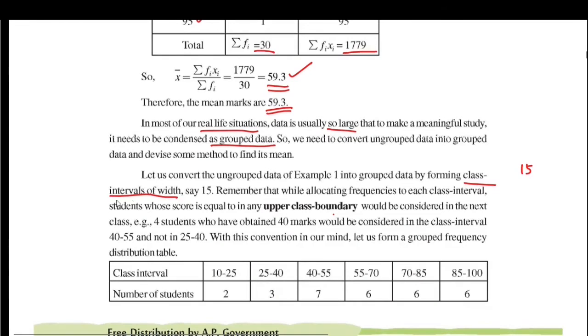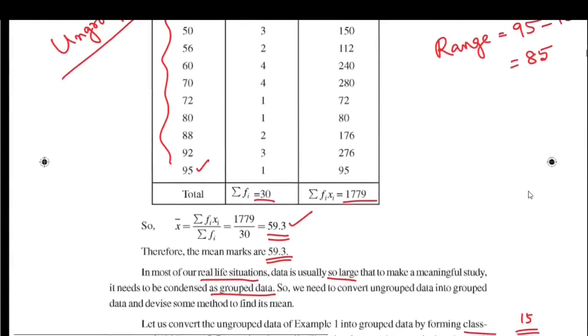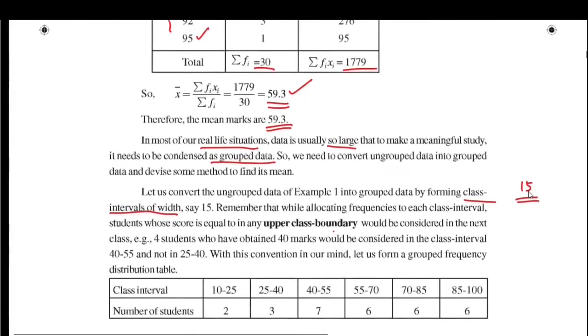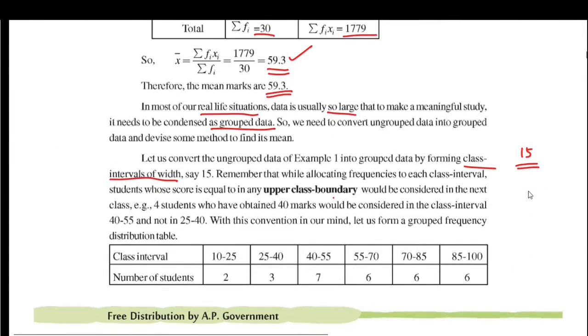If we take the width of the class interval as 15, with range 85, we can form 6 groups. 6 into 15 we get 90, so 85 can be included under 90.